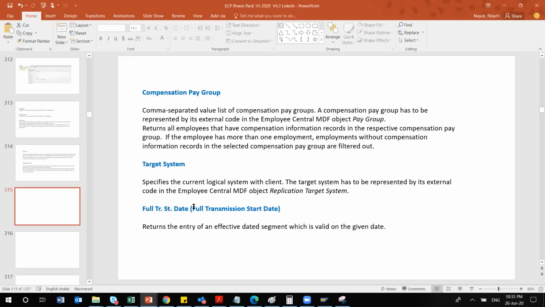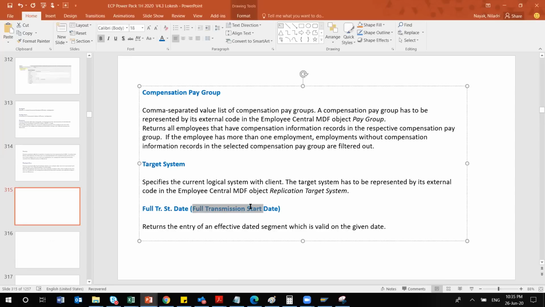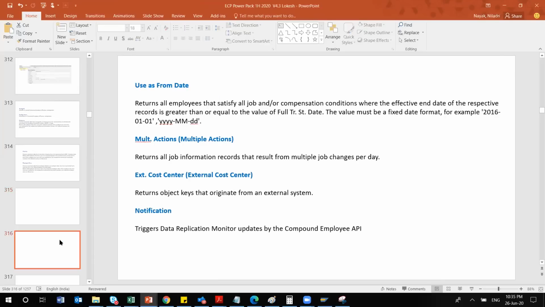Technically, it is your effective dated segment from which you would like to go live, or replicate your employees. So that date is important. Otherwise, by default, as in Employee Central, you can put it like 01/01/1900. With that value, it will replicate all of your employee data. Other than that, the remaining things are very easy: notifications, custom cost center.